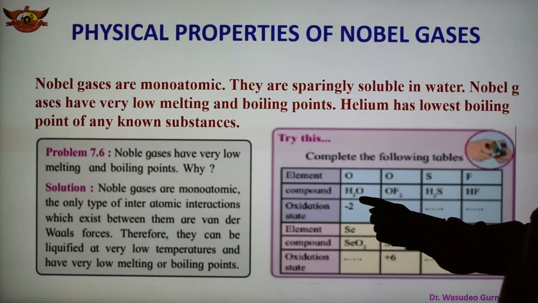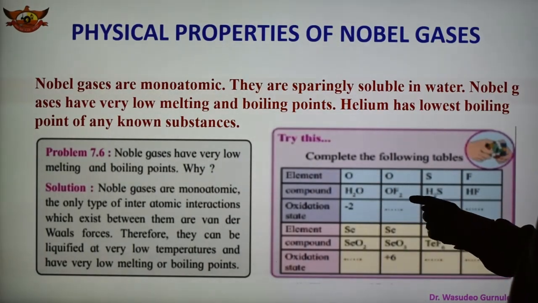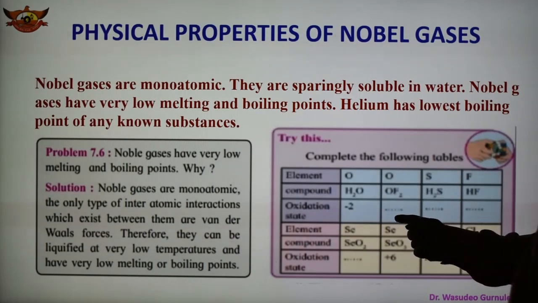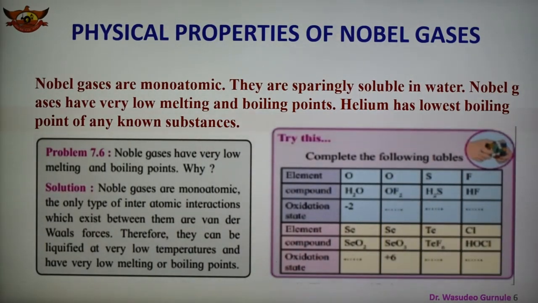In this case, oxygen has -2. In this case, oxygen has +2. Here sulfur has -2. So like that. Here fluorine, in HF, fluorine has -1. So you can write the oxidation states in the fill in the blanks and complete that table.